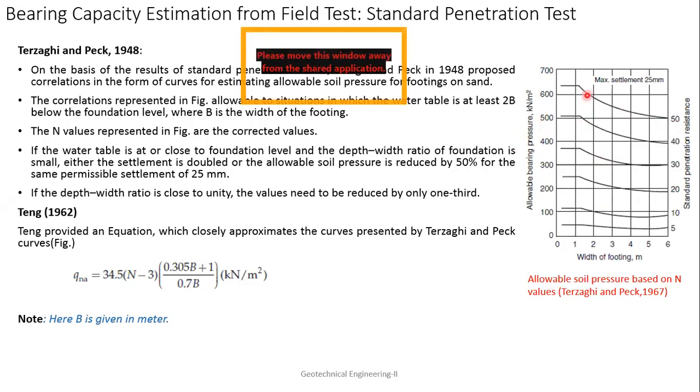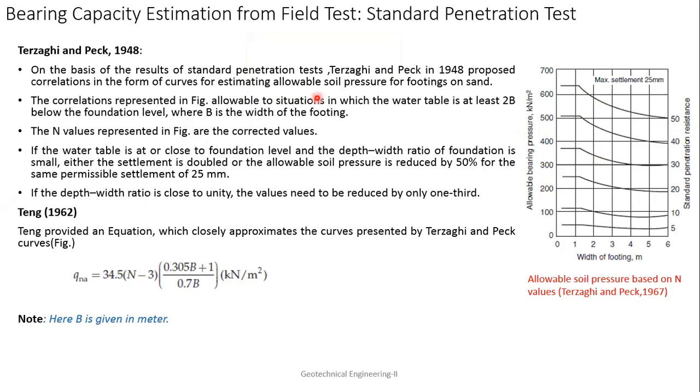But one thing you should keep in mind is that the point should be on a curve. If you are not seeing the curve, then you have to choose the two corresponding curves and take the intermediate of that, that means you have to interpolate. That is the basic point I am trying to tell you. From this curve we are going to get the allowable bearing pressure. And here B has to always be in meters, because it is given in meters.